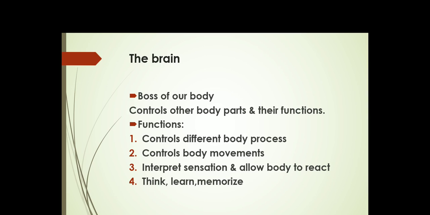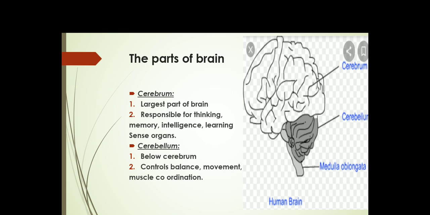Suppose you thought that today I will write the question answers of the circulatory system that teacher told last week. So you have to think, you have to remember. Who will help you to do that? Brain will help you to do that. And now you are learning the nervous system. Who will help you to learn? It is the nervous system which will help you to learn. Understand? Okay children, now we will learn about the different parts of the brain.